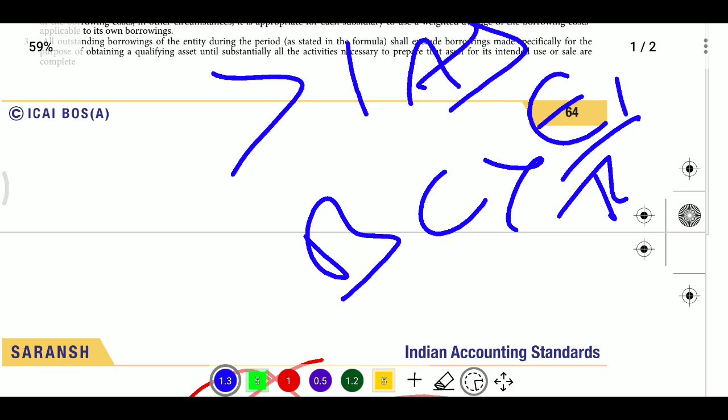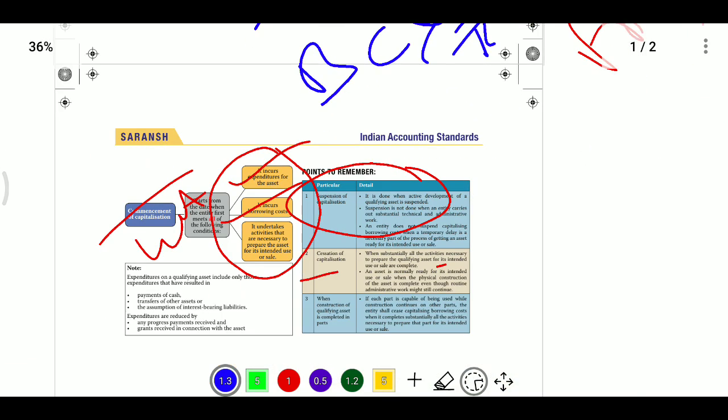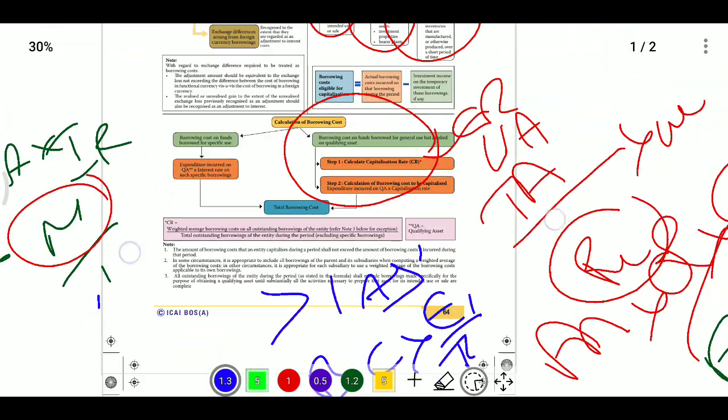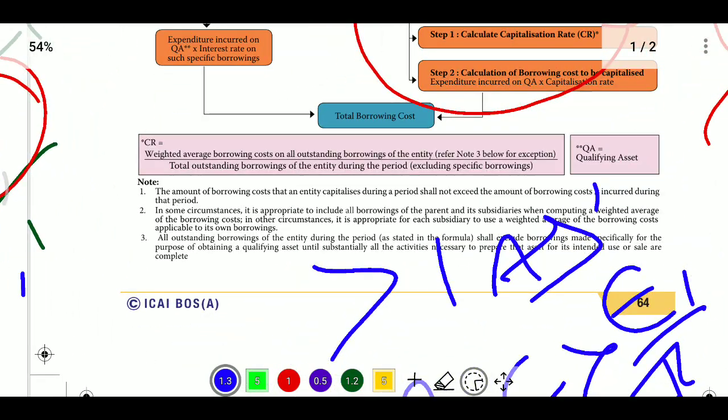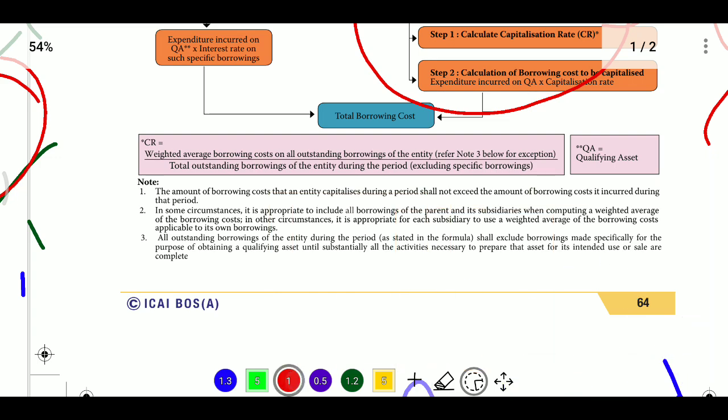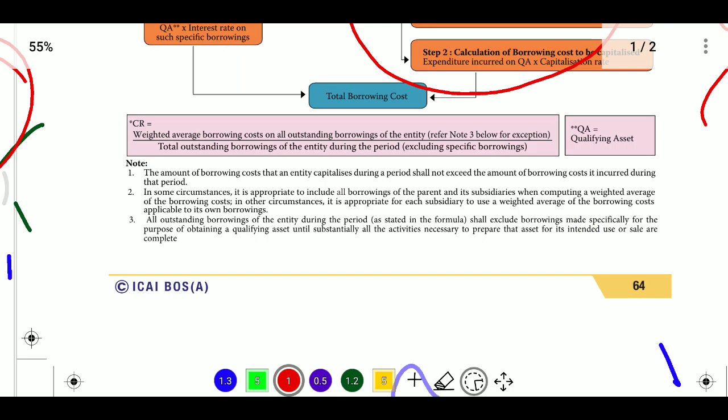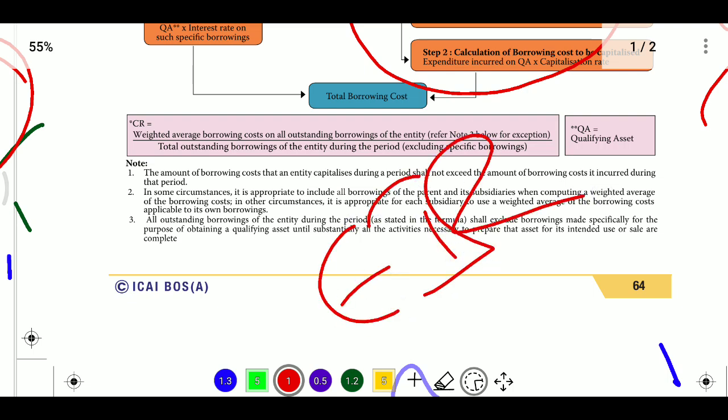Then if we have borrowings taken in the nature of bonds, where the bonds were issued at a discount, then we need to use the EIR method as per Ind AS 109 Financial Instruments.